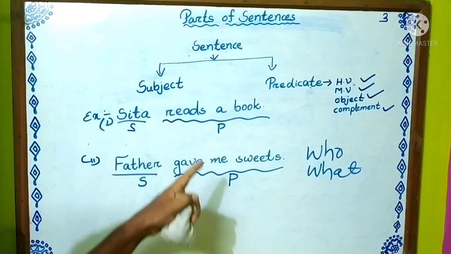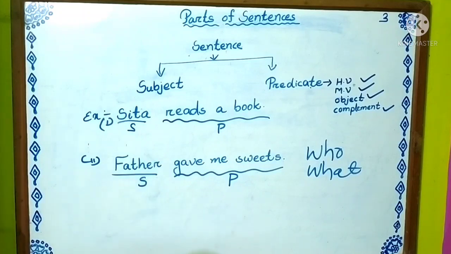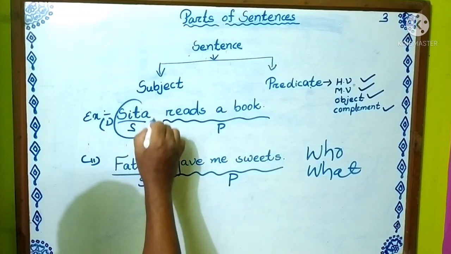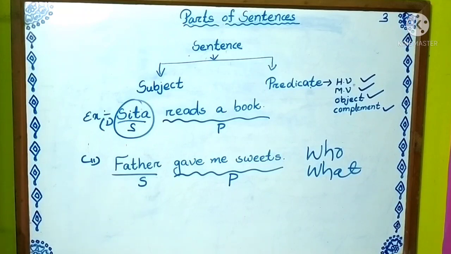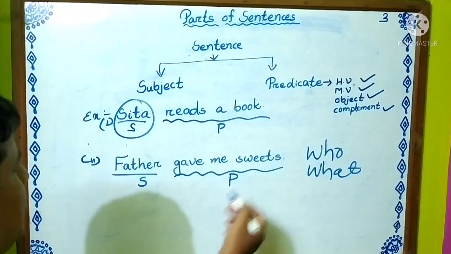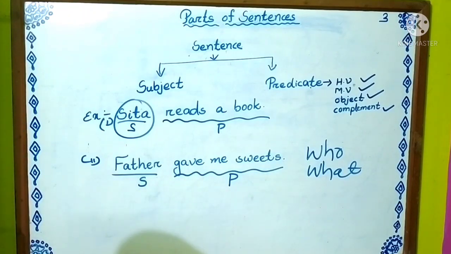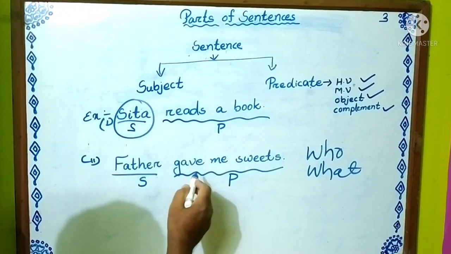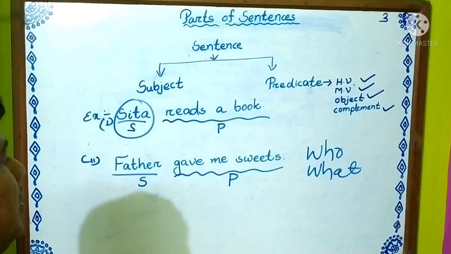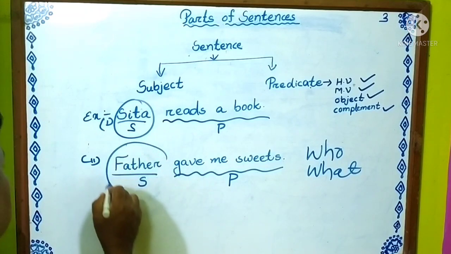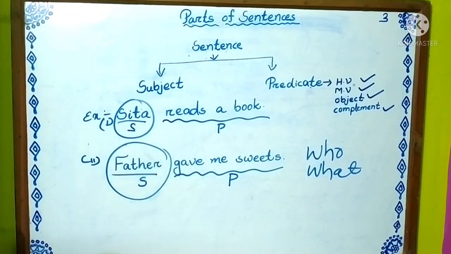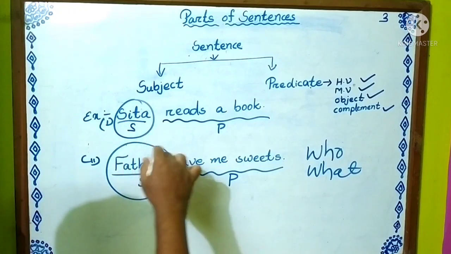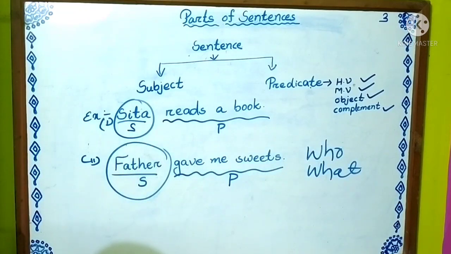Sita reads a book. Who reads a book? The answer comes: Sita. Father gave me sweets. Who gave me sweets? The answer is father. What answer is coming? The subject. Who reads a book? Answer is Sita. Sita is the subject. Father gave me sweets. Who gave me sweets? Answer is father. So it is the subject. After the subject, all the rest part is predicate.